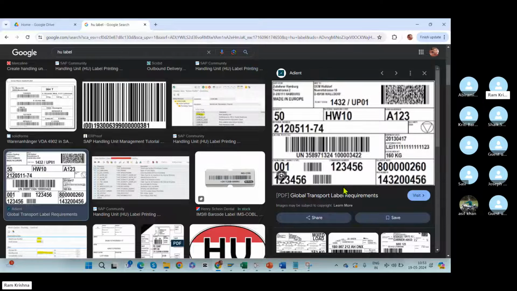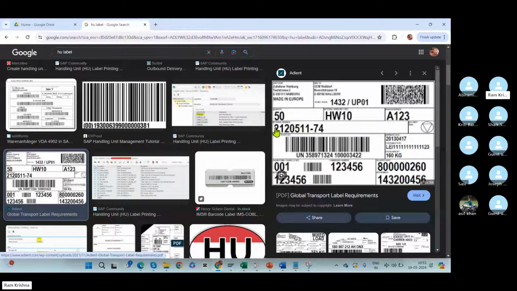Try to observe when you buy a laptop. You will not see all those things, but when you are receiving from a big company with a full amount of cost, you will receive all the information in an HU label. For a carton box, labels will be there. For a pallet, labels will be there. For everything, labels will be there.